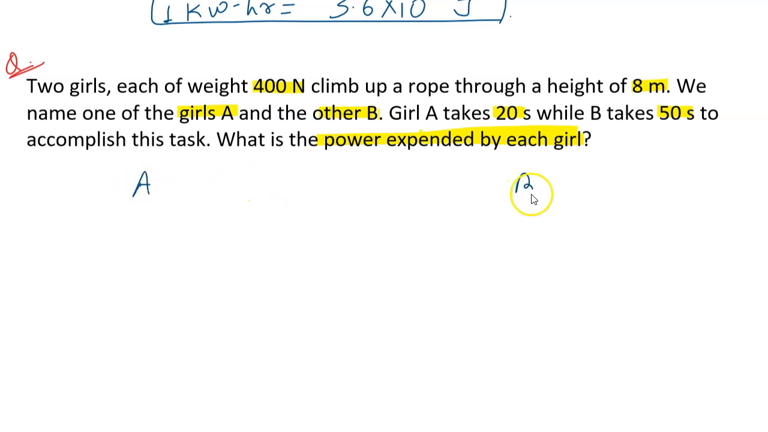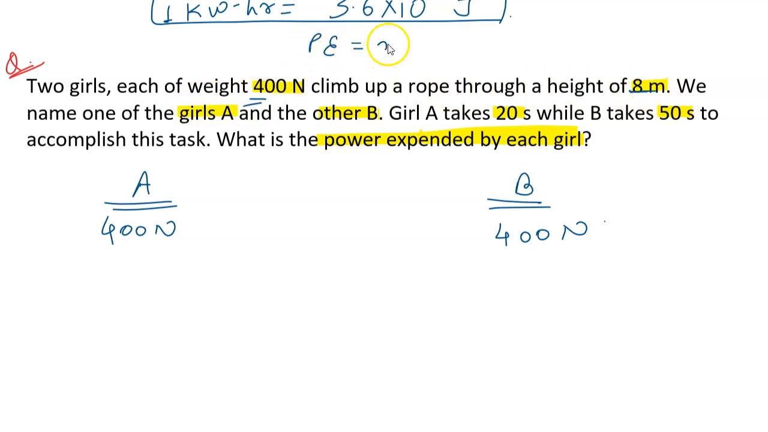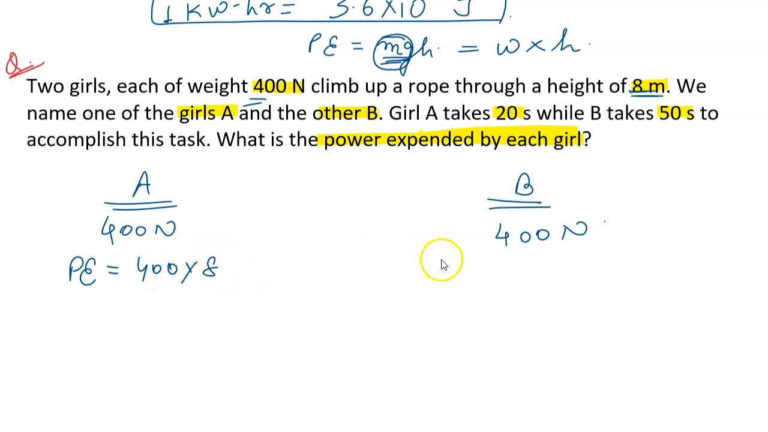So each girl has a weight of 400 newtons, and they climb up a rope through a height of 8 meters. If we look at the expression of potential energy, that is mgh, we can also say this potential energy can be computed by multiplying the weight, which is mg, into the height. They are climbing 8 meters each, so the potential energy at a height of 8 meters for both girls will be 400 into 8.